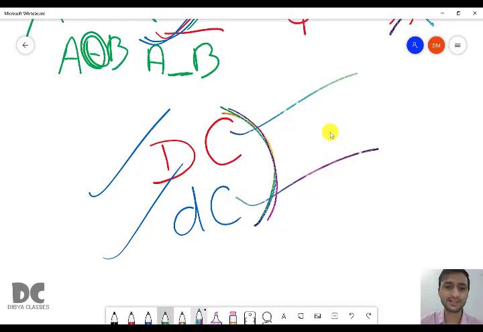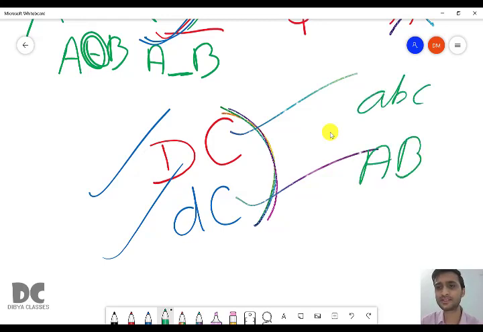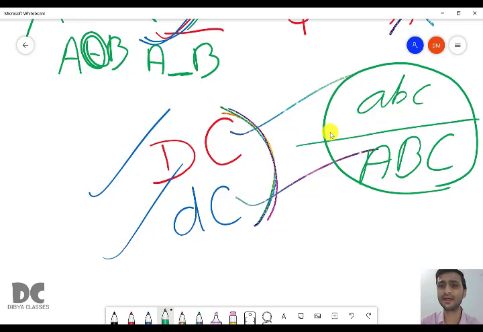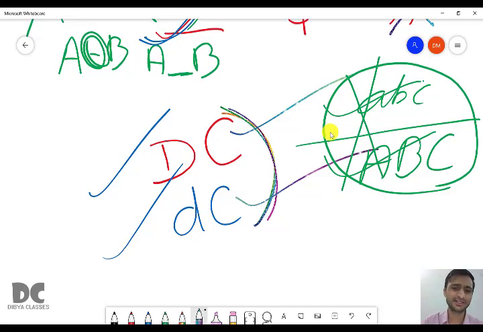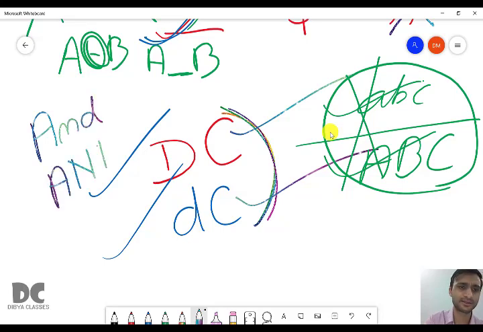So someone writes ABC and another one writes ABC. They are not same. They are different from each other because these are all in small letter, these are all in capital letter. Someone writes and another person writes. So both are different? Yes, both are different.